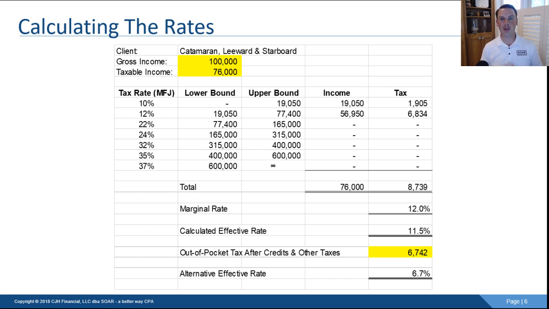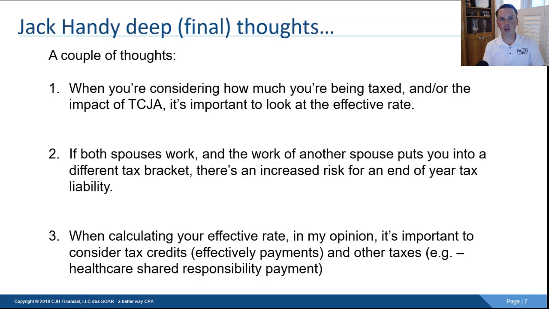It's been a bit. So if you want to see what effect the tax reform has had on you, assuming that you didn't have any huge swings in income, things were relatively the same for you from year to year, the way to look at that is effective rate, and the way that I would look at that if I were a taxpayer is the alternative effective rate. So how much money are you paying out of pocket? So that's net of your credits versus what you actually brought in gross, okay? Simple enough. So last thoughts.